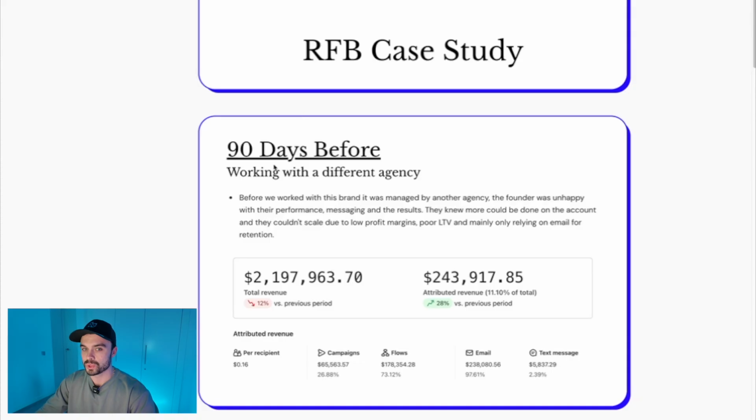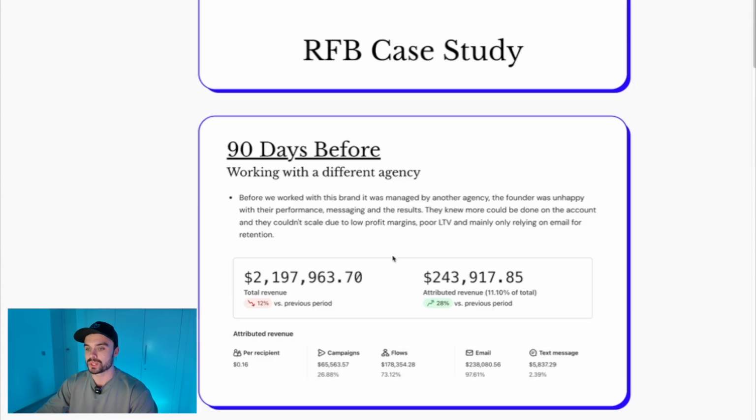So let's go through where this brand was at before. Before they started to work with us, this brand was managed by another agency, and the founder of the brand was unhappy with the performance, with the messaging, and overall just with the results. They knew that more could be done inside of the account, and they couldn't really scale due to low margins, poor LTV, and mainly only relying on email as retention.